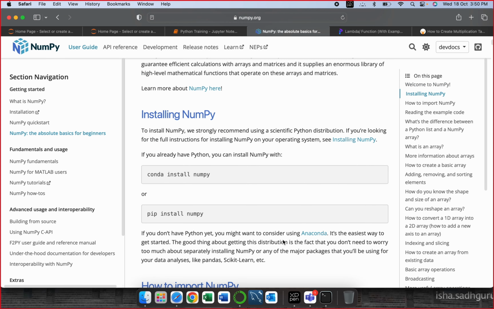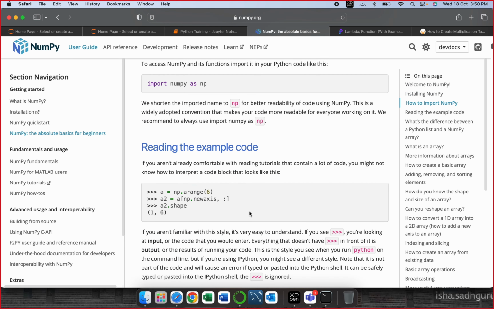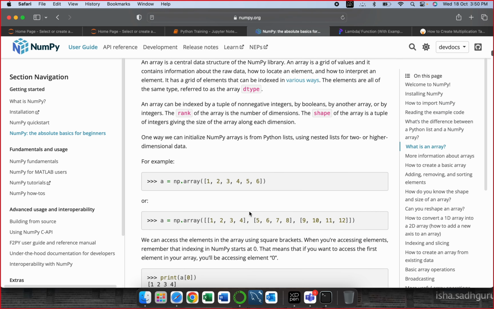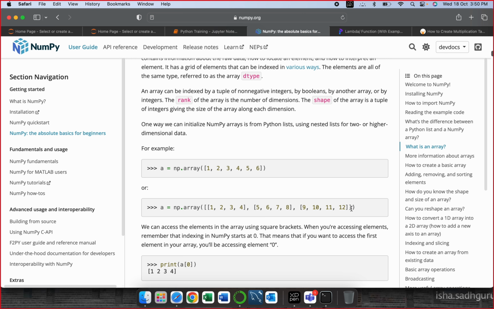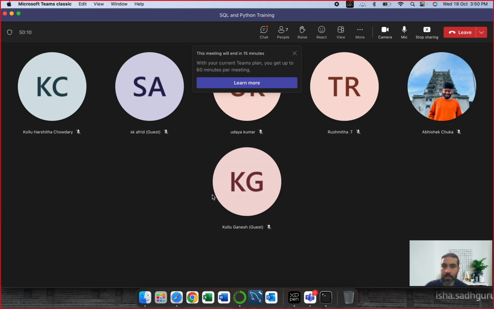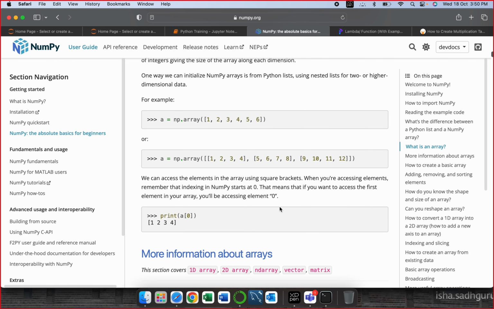Let's check the documentation only, how it is created. We installed it. np.array. Okay, so this is how it is created. That's not a problem. Okay, now I get it.